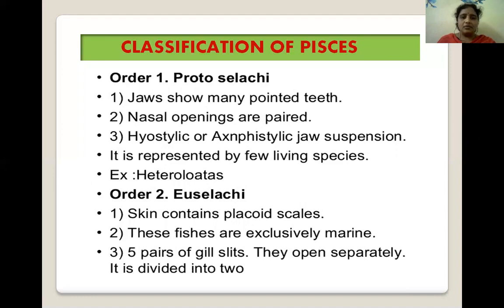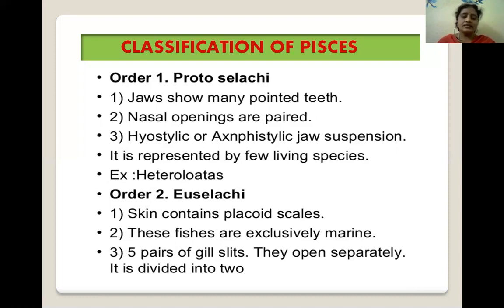Next, Protoselachii. The order Protoselachii shows many pointed teeth on the jaws. Nasal openings are paired. Holostylic or amphistylic jaw suspension is present in these animals. It is represented by a few living species. The only example included in this Protoselachii is Heterodontus.